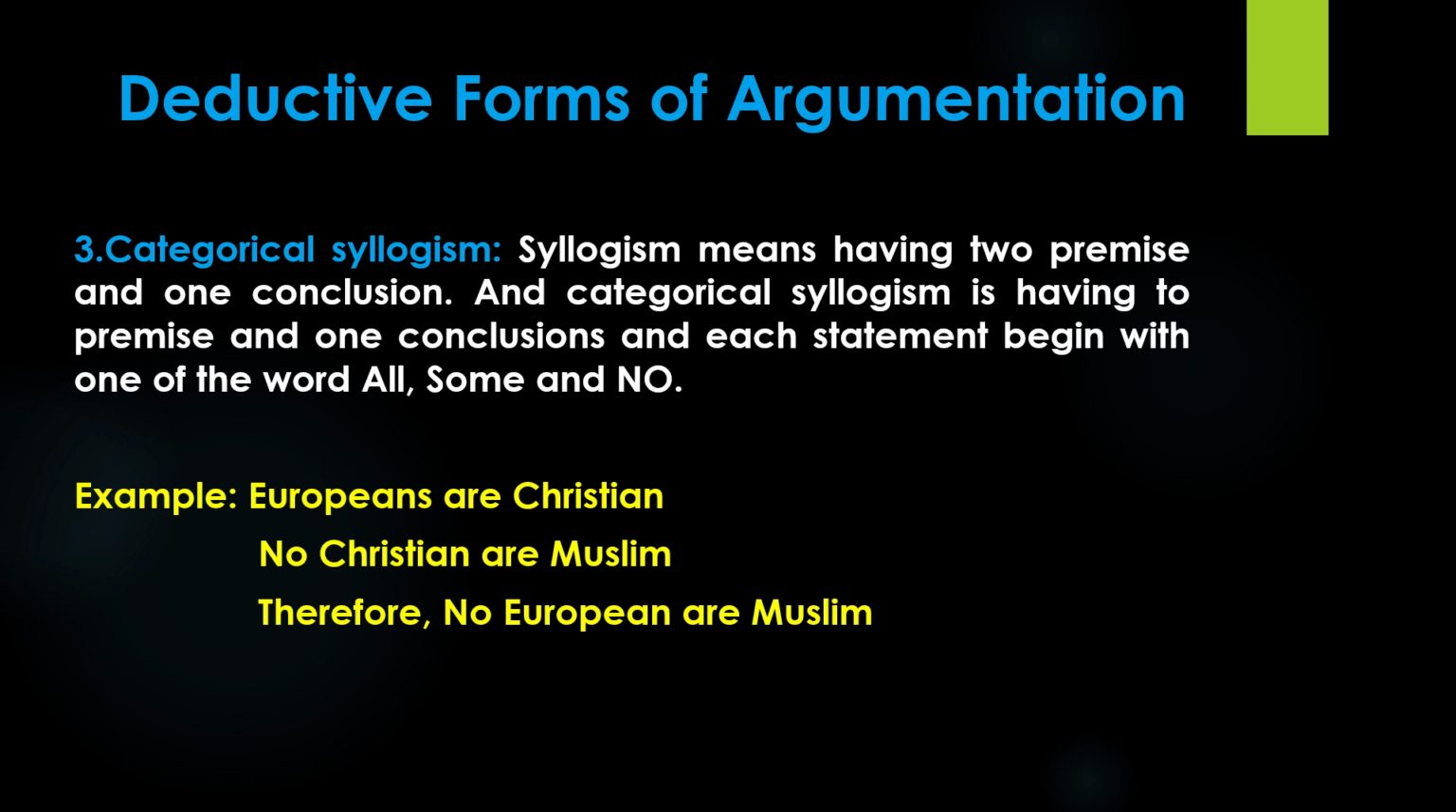Therefore, no Europeans are Muslim. Here, if we assume that all Europeans are Christians, and if there are no Christians who are Muslims, then there is no way that a European can be a Muslim. Thus, such an argument is specifically said to be a categorical syllogism, or a deductive argument in general.